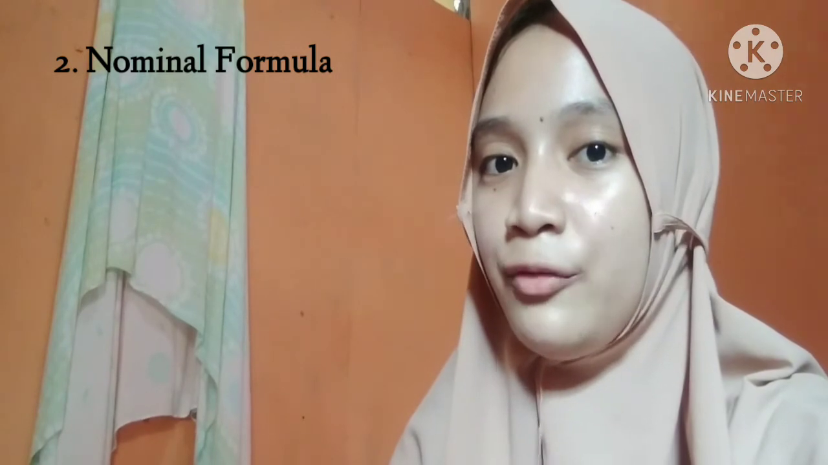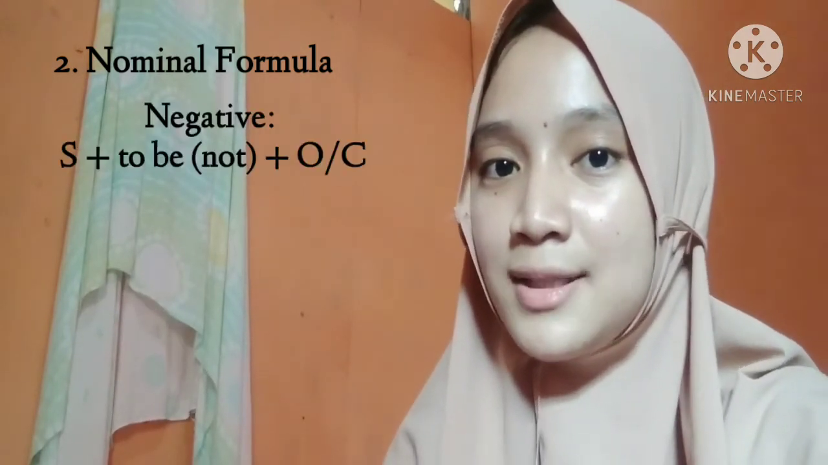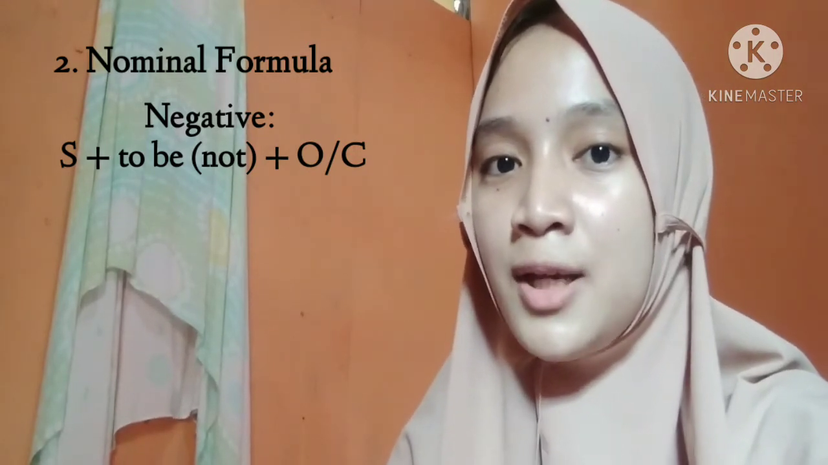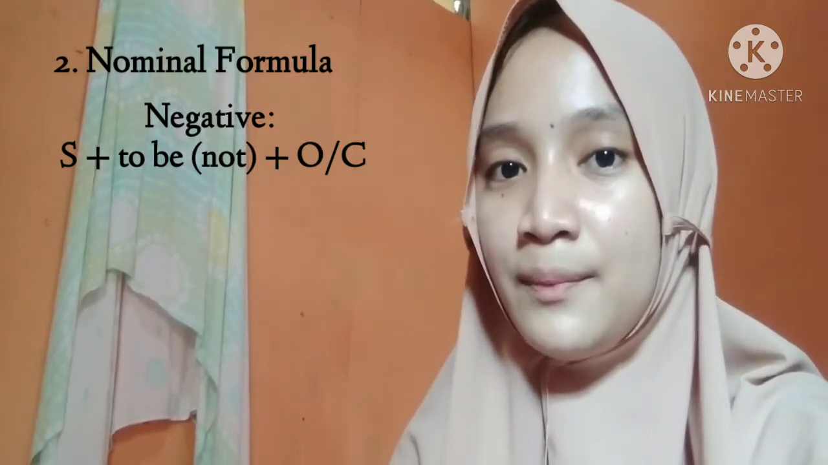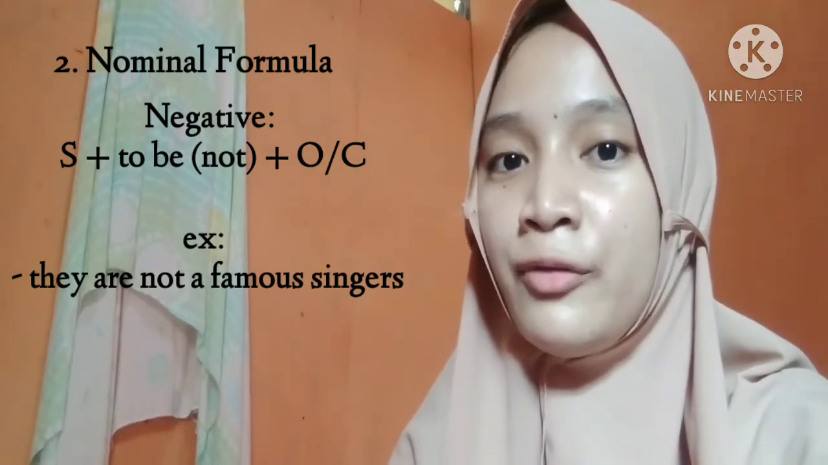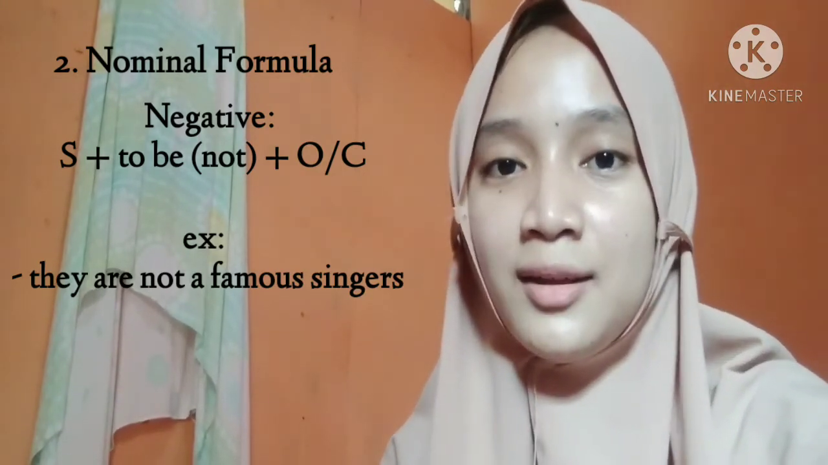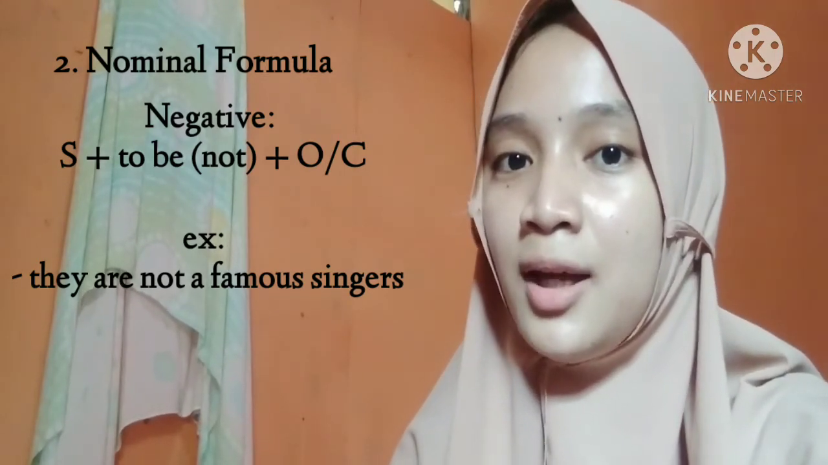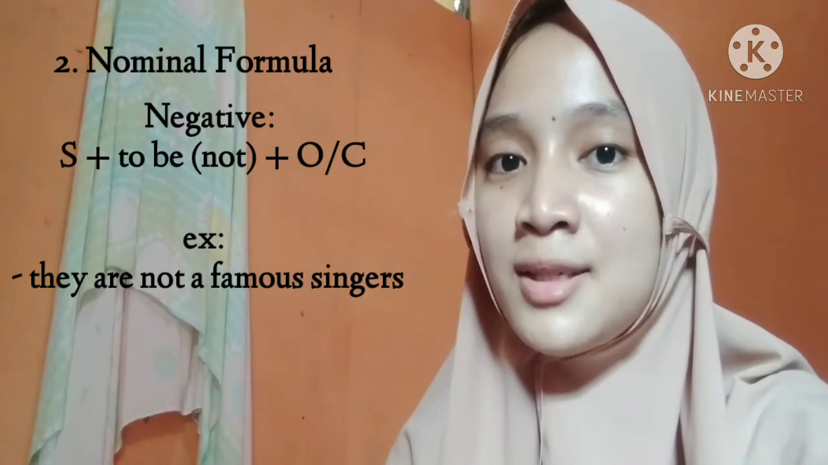Then the negative form is subject plus to be plus not plus object or complement. Example: they are not famous singers. They is the subject, are is to be, and famous singers is the complement.